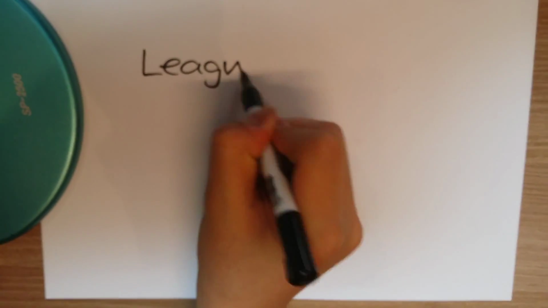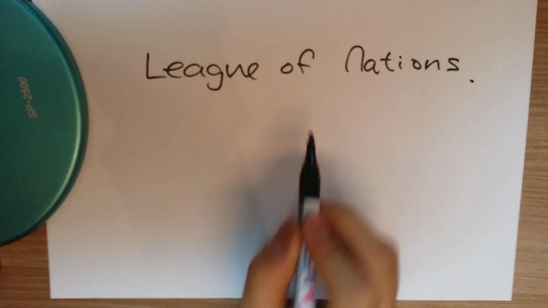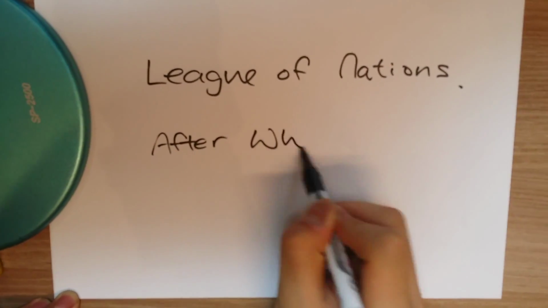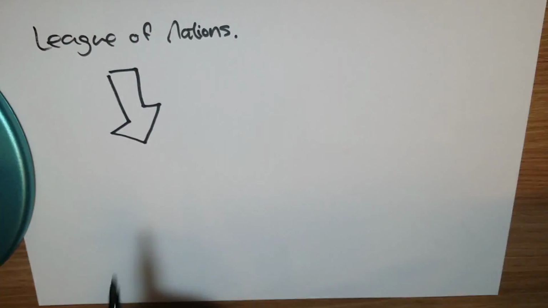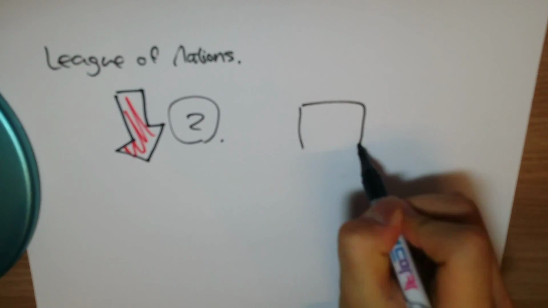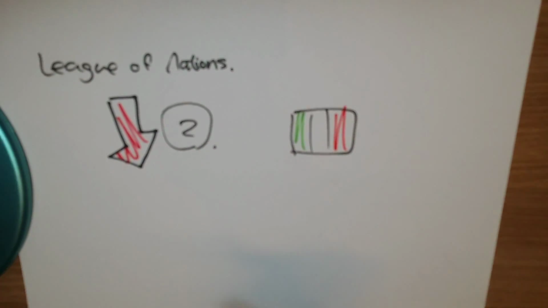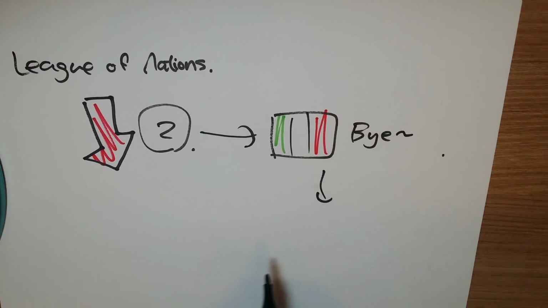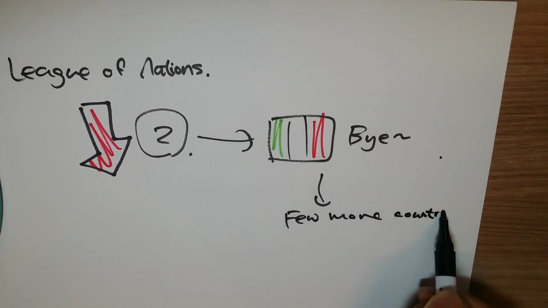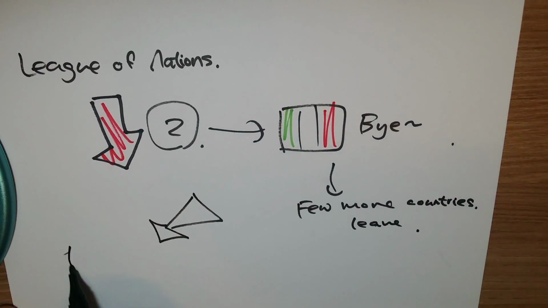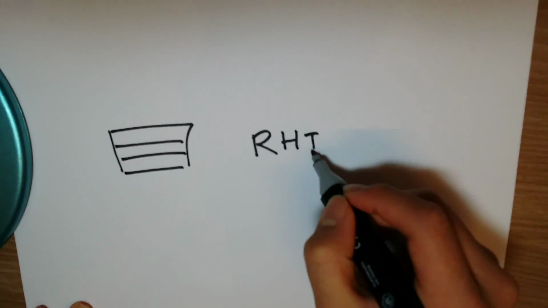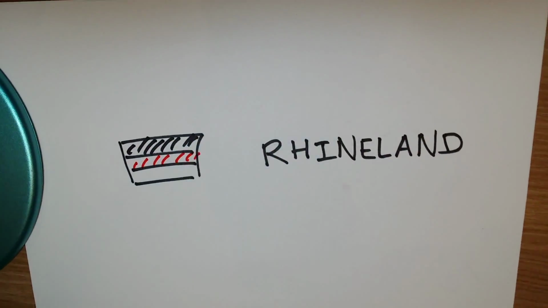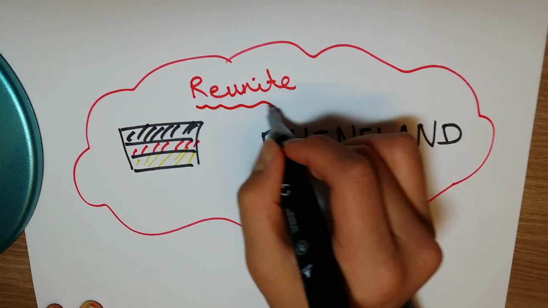The failure of the League of Nations was also one of the causes of World War II. The League of Nations was made after the First World War and was made for peace. The League gradually died because of 2 major reasons. Firstly, Italy and a few other countries decided to leave the League in 1937, deciding to rearm as fast as possible. Secondly, a lot of policies made by the League of Nations had failed, including appeasement, which was negotiating directly with Hitler.